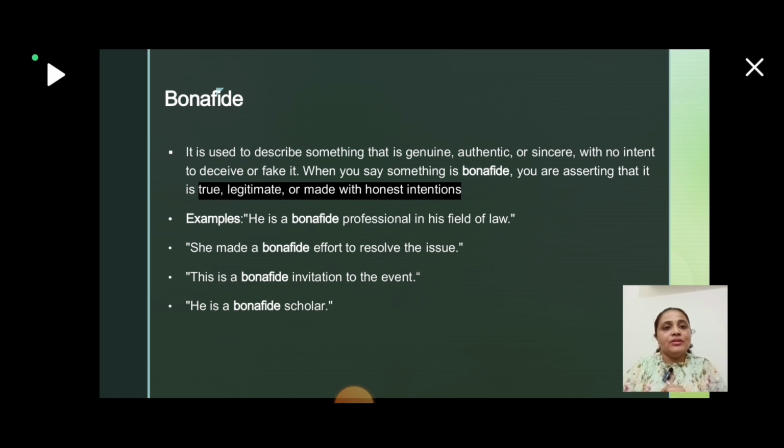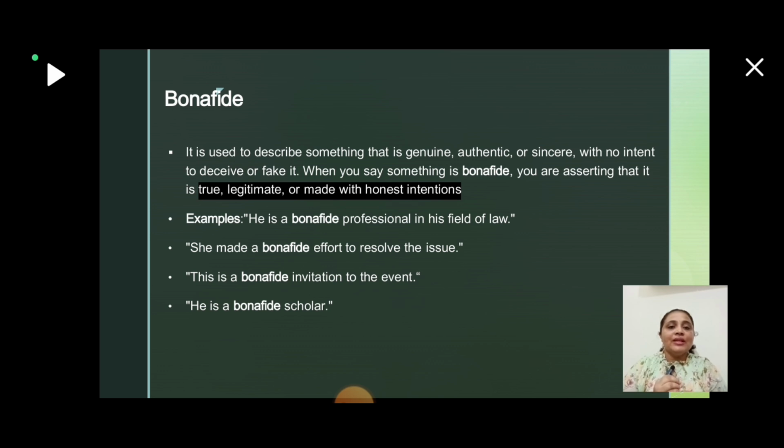One example: he is a bona fide professional in his field of law. Whatever he has achieved in his law career or his studies, he is called a bona fide professional in the field of law. Moving on to the next example: she made a bona fide effort to resolve the issue. That is, she made a genuine, correct effort to solve the issue. No other means were applied. It was a correct and legitimate move.